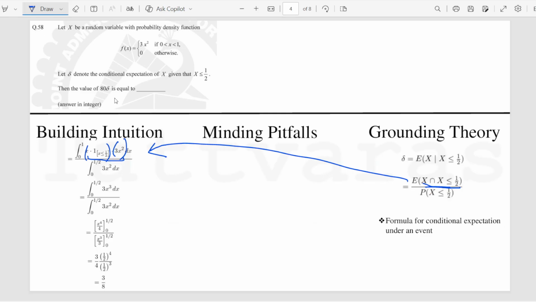So when you have certain events, you can write them as functions using the indicator function, because here it's essentially saying that x has to be less than or equal to half, and it means that whenever x is more than that, the thing will not be considered, it will be zero. So you can write it like this, and this will modify your limits accordingly, and after that it's plain integration.